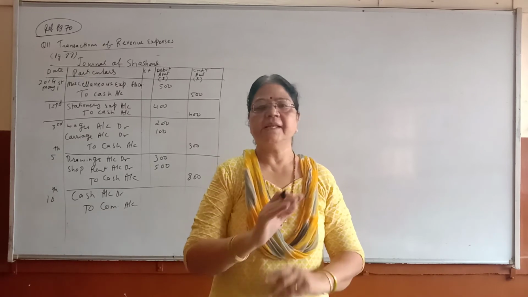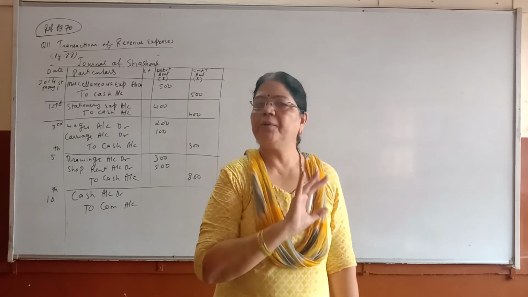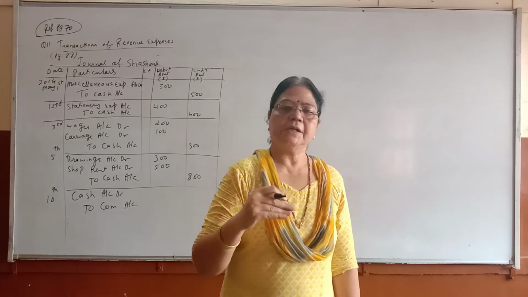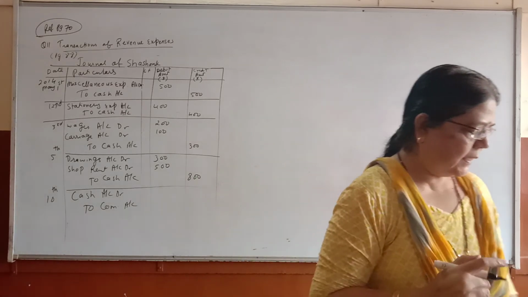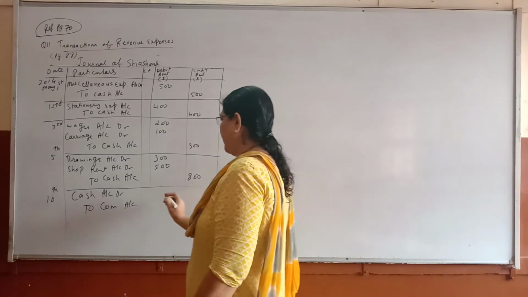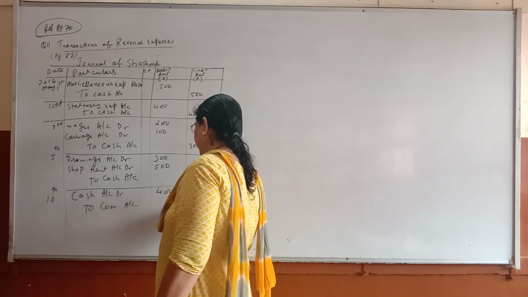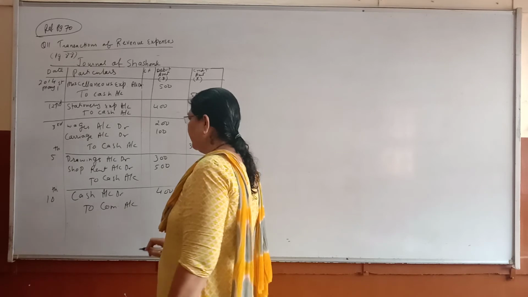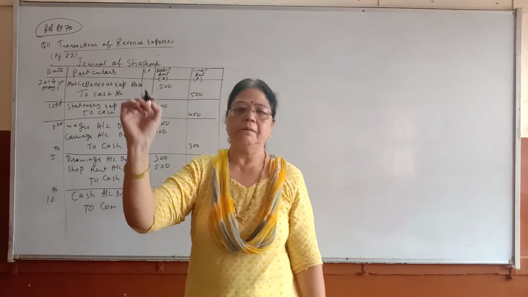If you practice every day, you will learn it. No need to apply the rule. Cash comes in. So received commission means commission comes in and the amount is 400. Amount will be 400. Okay? Very simple, very easy. Received commission.